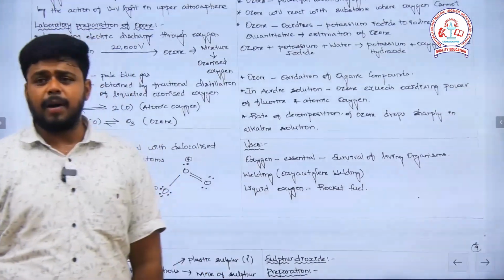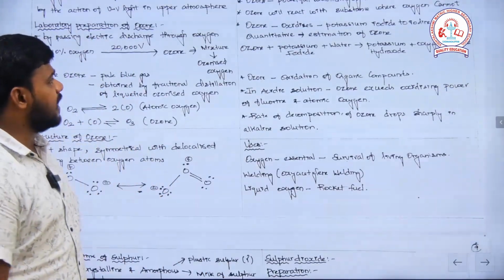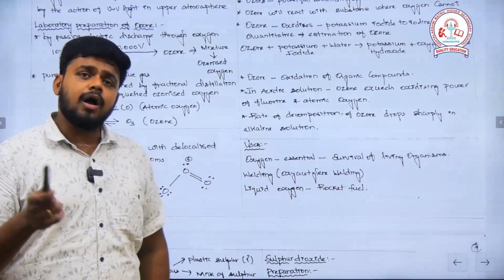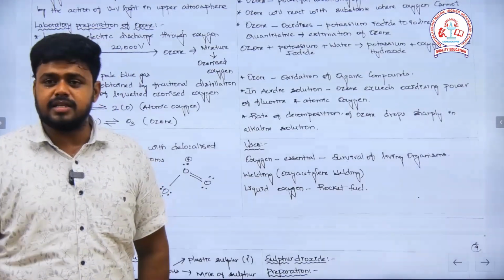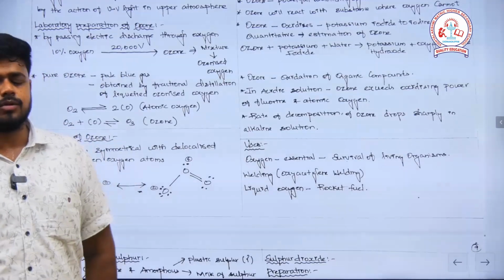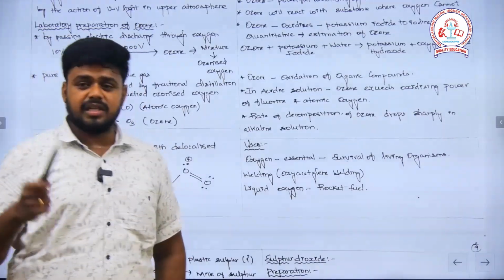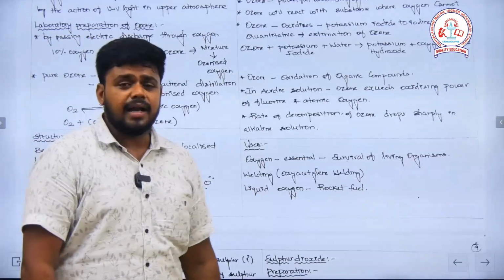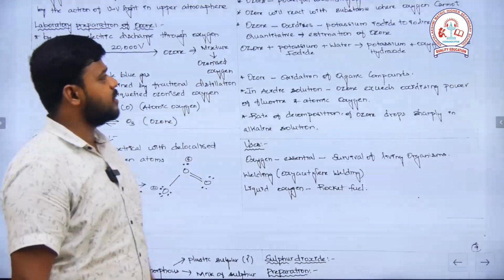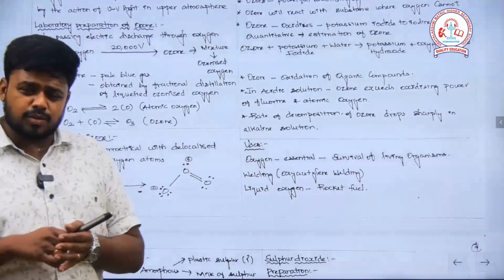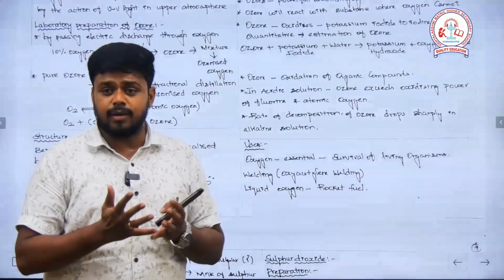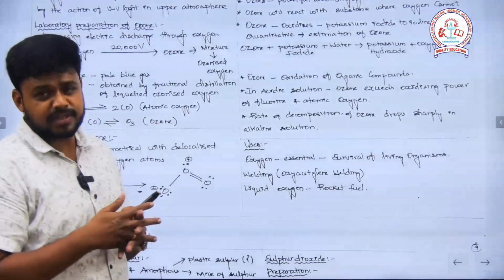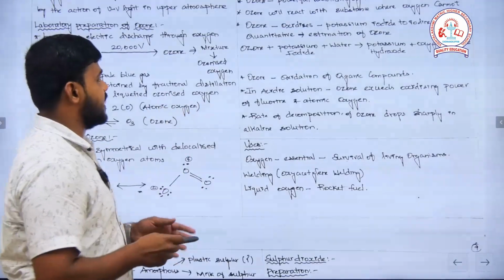Then ozone is a powerful oxidizing agent, no doubt in that. Wherever oxygen cannot act as an oxidizing agent, ozone can oxidize. This is a notable one: if oxygen cannot oxidize something, ozone can oxidize it. That is what the statement talks about. And ozone can oxidize potassium iodide to iodine, and this is widely used to estimate ozone quantitatively, how much ozone is present. We can estimate it with the help of the reaction.